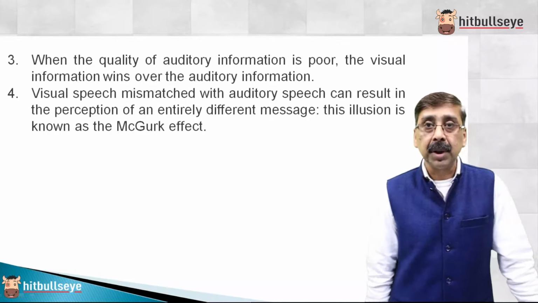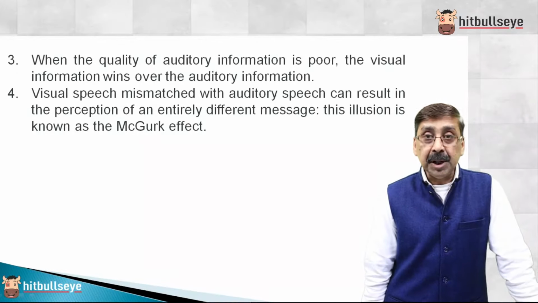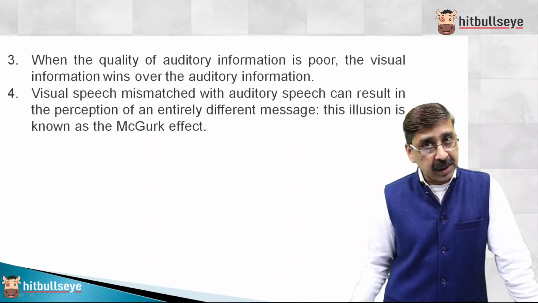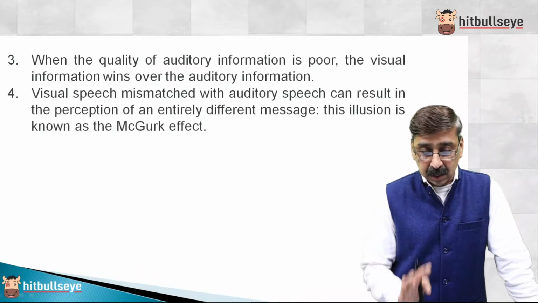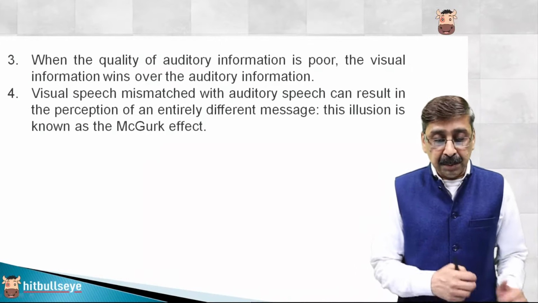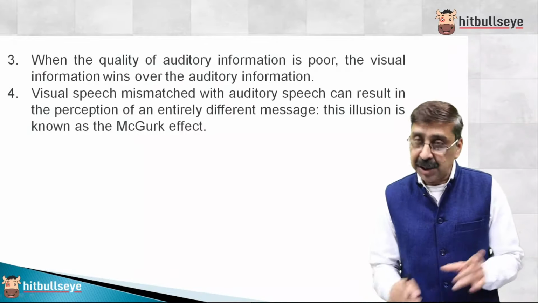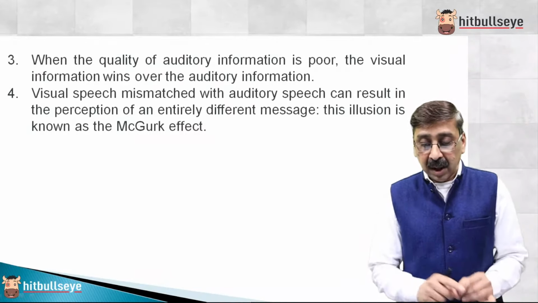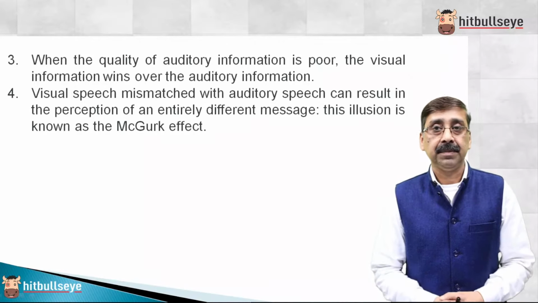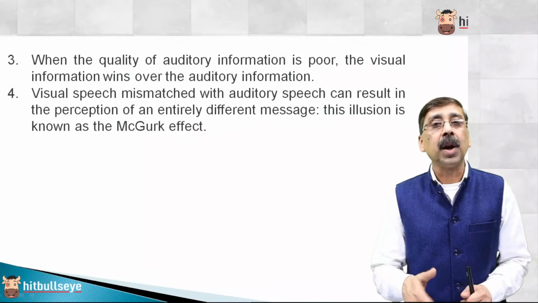Now look at the fourth choice. Visual speech mismatched with auditory speech can result in the perception of an entirely different message. The very first part told us this. First part taken care of. This illusion is known as the McGurk effect. It has been replicated many times. It was one of the facts.